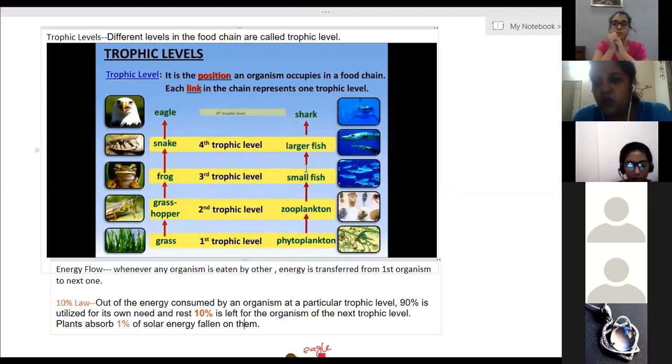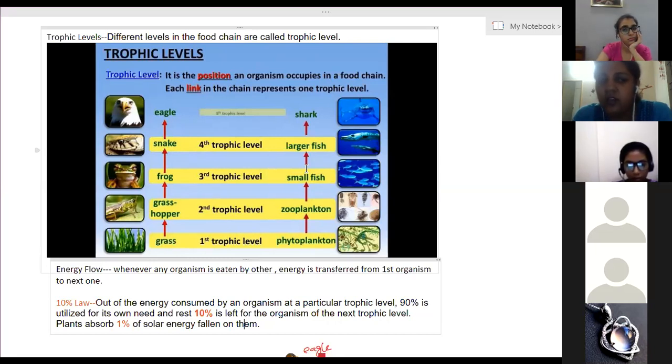How? Because the plants are utilizing solar energy and converting it into organic food. When we eat that organic food, we digest it, and then at the time of respiration, oxidation of that food takes place, and then we get energy. And whatever work is done by us is by utilizing that energy. So that energy is the indirect form of solar energy.